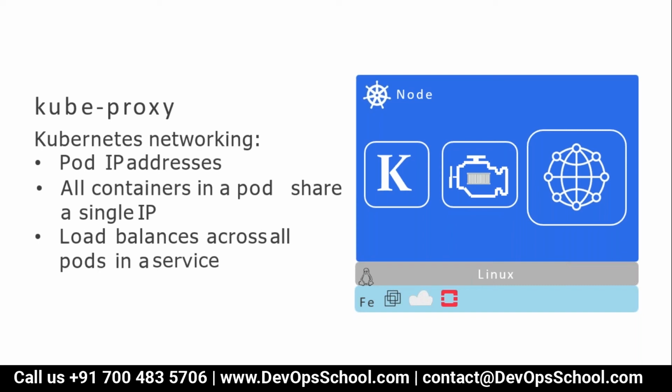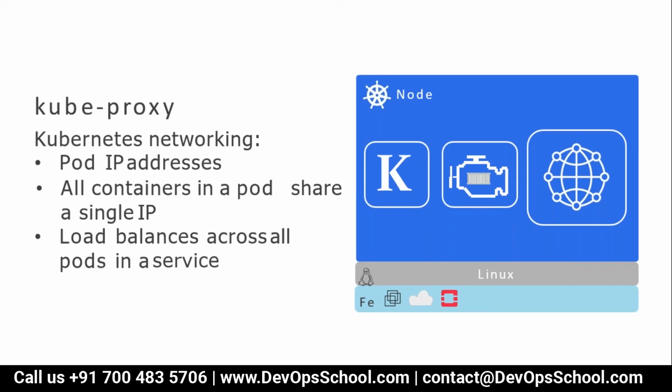But this is the third component which you have on each one of these nodes. So what exactly is this doing? Basically, with the help of kube proxy only, each pod gets an IP address. I repeat, in the world of Kubernetes, not a container, but a pod gets an IP address. Please understand that a pod is a logical entity, not a physical entity. That's the reason we call it an instantiation of a pod. Never say creation of a pod.